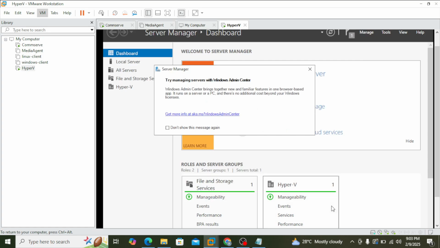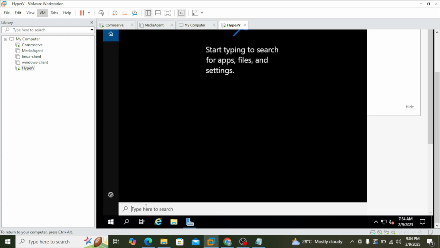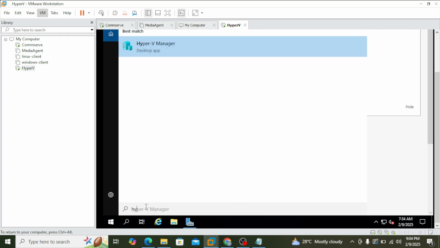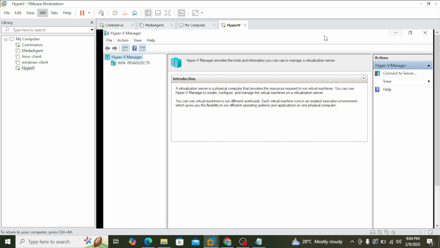Click on close, and it's giving some message like Windows Admin Center brings together new and familiar features. Okay, it's asking if you want to install WAC also. That's fine. I will close and search for the Hyper-V Manager. Yep, you can see the Hyper-V Manager application, which means that the installation is completed successfully.